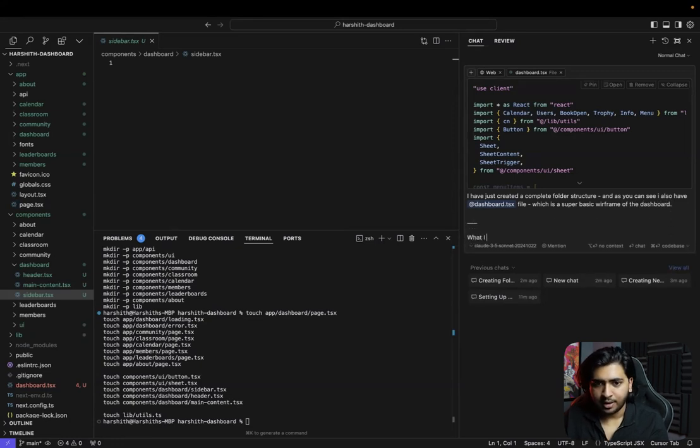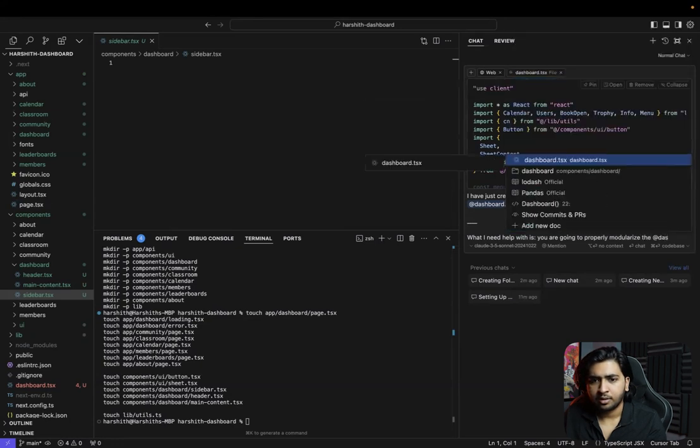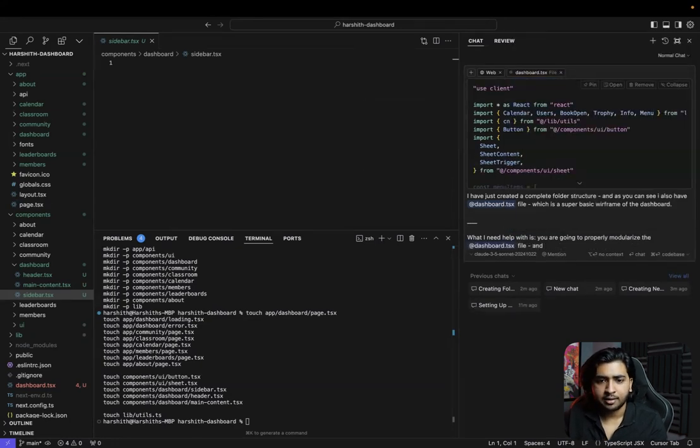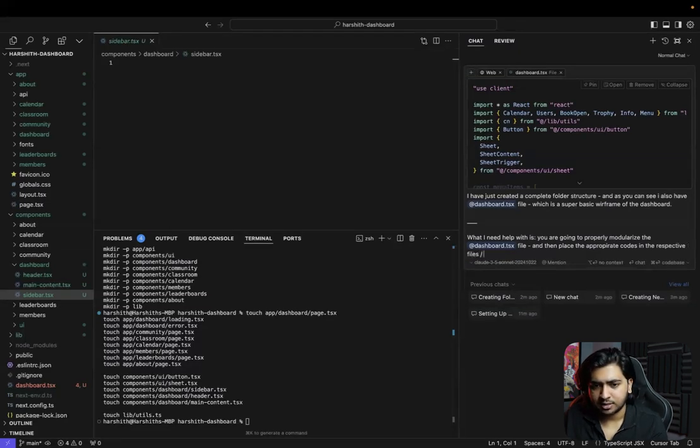What I need help with is you are going to properly modularize the dashboard file, and then place the appropriate codes in the respective files and folders in the entire code base.